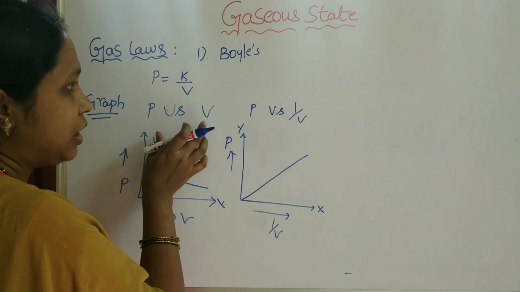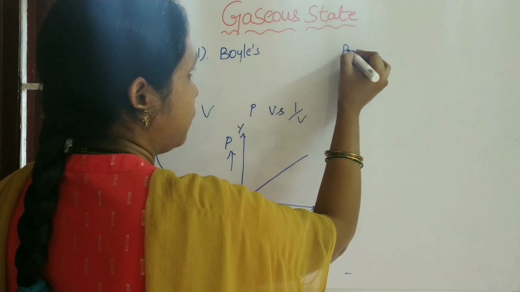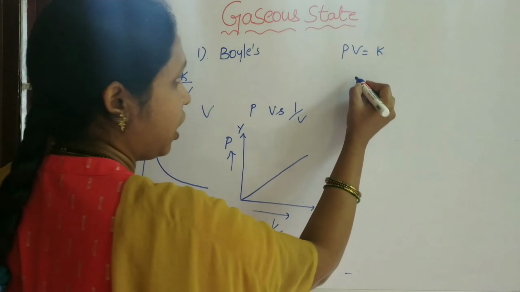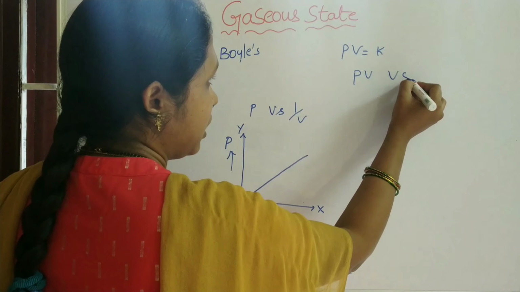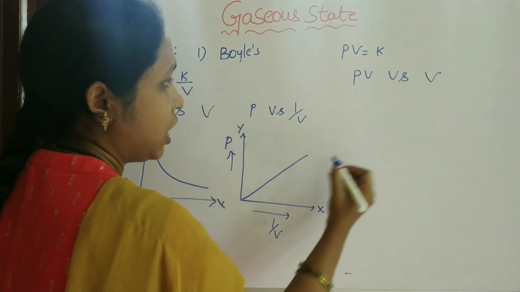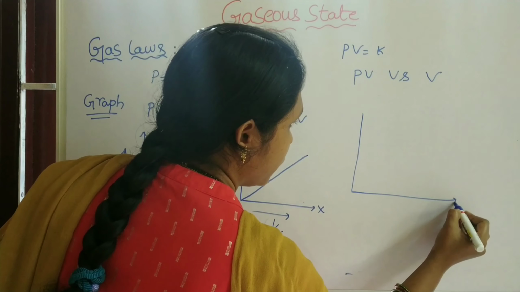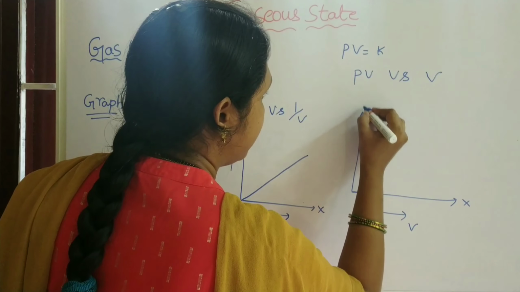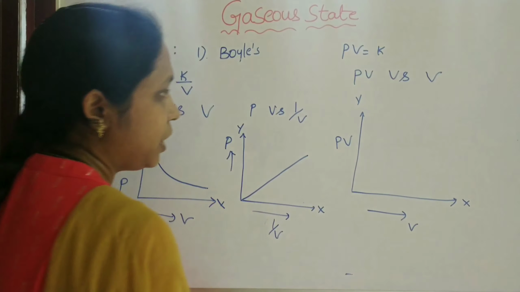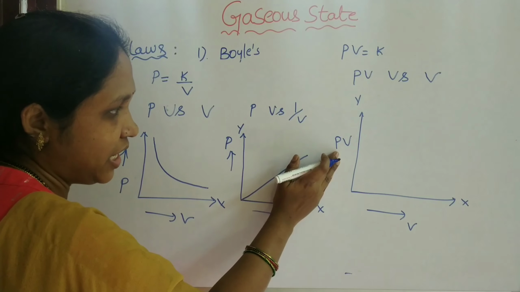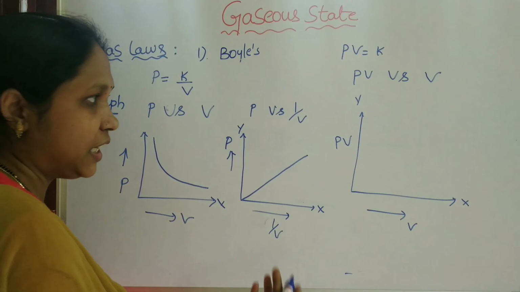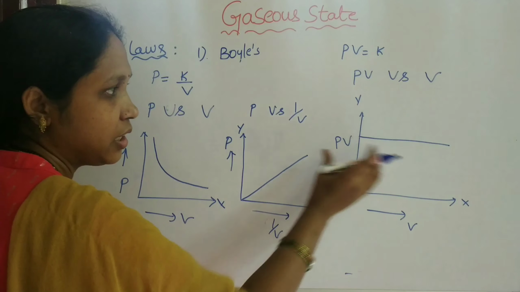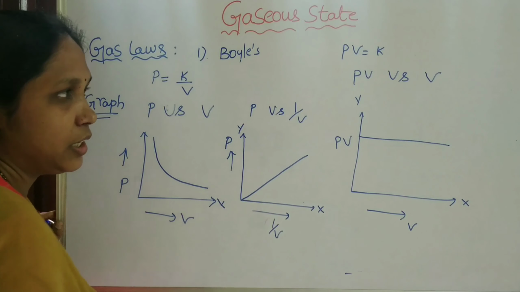And next, draw a graph for PV equal to constant. Draw a graph between PV and either volume or pressure. On the x-axis take volume and on the y-axis take the product PV. The PV is always constant whether the volume increases or decreases. So we will observe a constant line. This is a graphical representation.